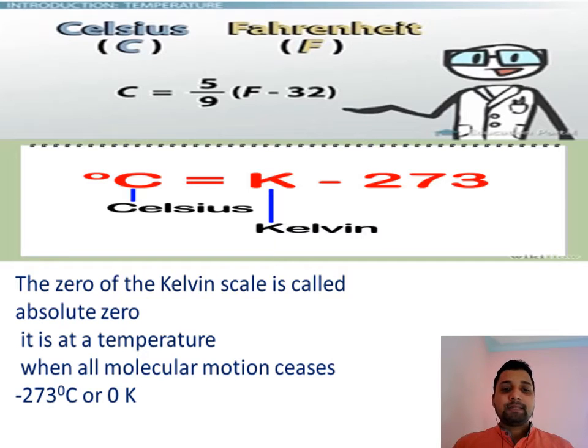Or simply we can say that below 0 Kelvin, decreasing the temperature is practically not possible. So there is no negative value in the Kelvin scale, which is known as the absolute scale.